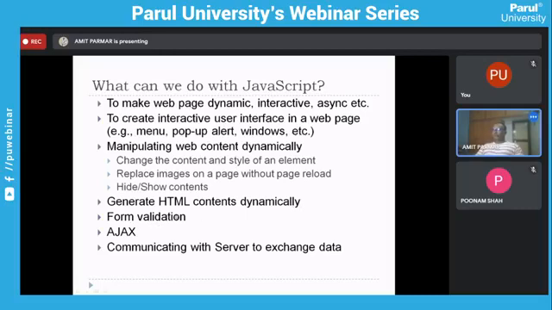Form validation. If you enter certain data, you can do form validation and all that. This is possible. Then Ajax, something which is connected with the async mechanism. Ajax stands for Asynchronous JavaScript and XML. Basically, you want to request certain data without refreshing the whole page, right? These days, you may have seen that on most websites. Whenever you are filling in certain information, it will check straight away and give the response. So what happened? Let's say you are creating a new email address on Google, right?